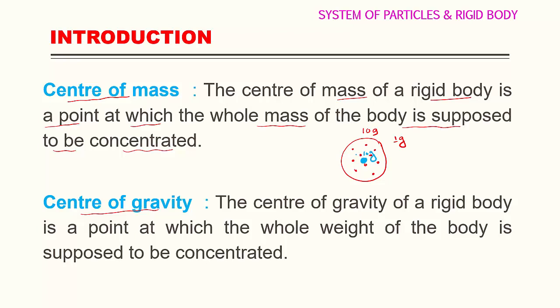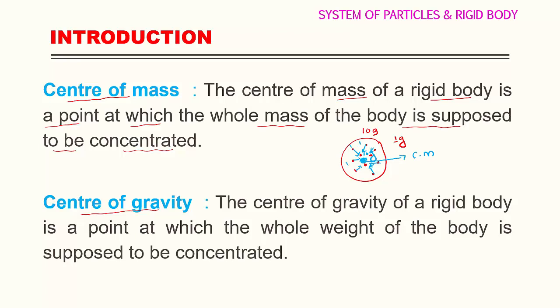Either you can take each particle's mass or you can take the total mass of the object exactly at the center, because all the particles are supposed to concentrate at the center. So 1 gram, 1 gram. All the masses of the particles will be added at the center, and this point is called the center of mass.